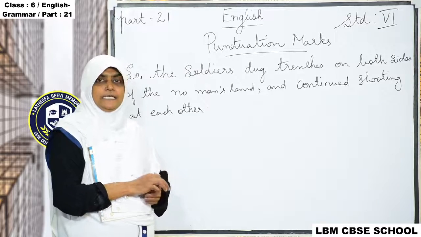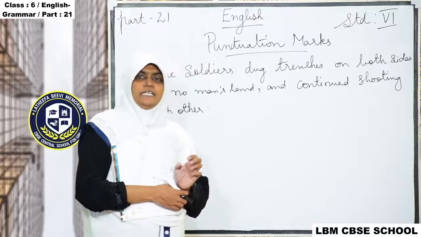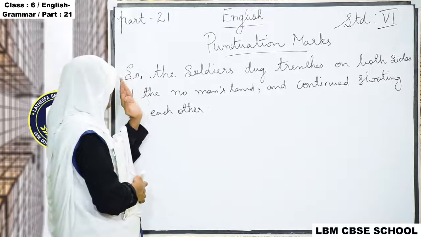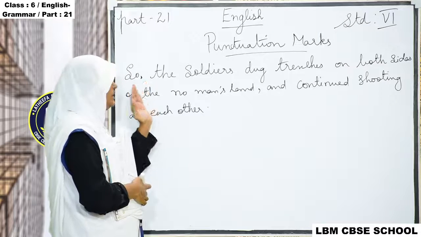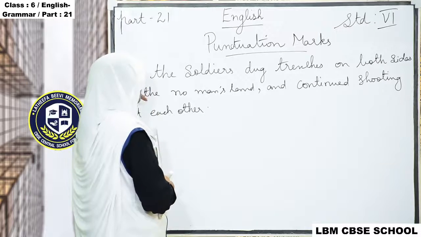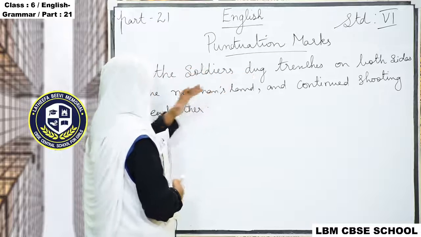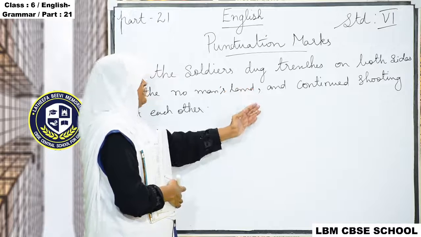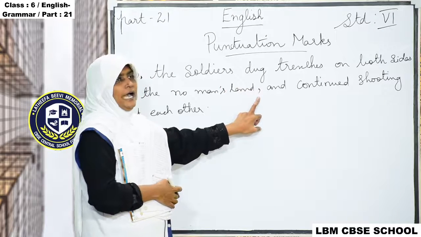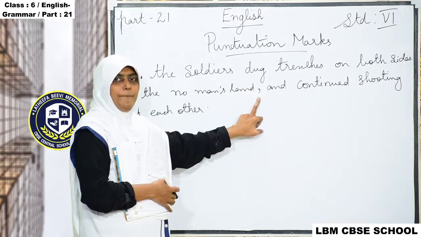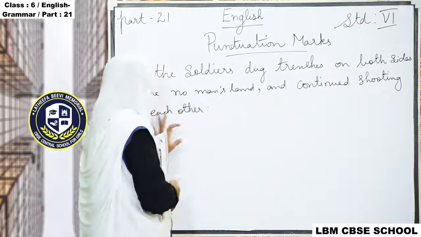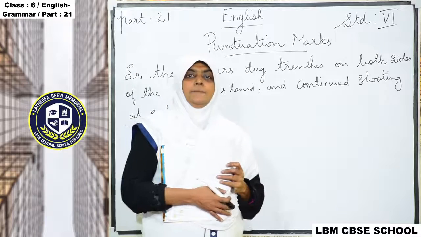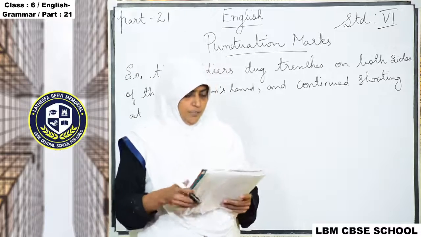So in a sentence, if you need a pause, at that word we have to put the comma. So they dug trenches, then they are having a pause, they stop, and continue shooting at each other. So in a sentence, comma plays a very important role.